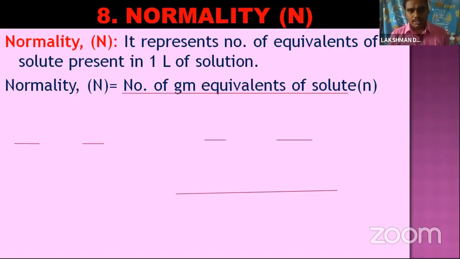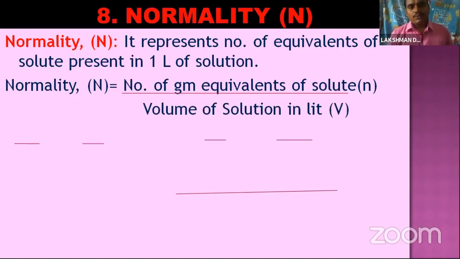But here, the number of equivalents of solute per 1 liter of solution is given. So number of equivalents is nothing but moles only. How can we calculate the equivalent? We will see later. So see the formula.